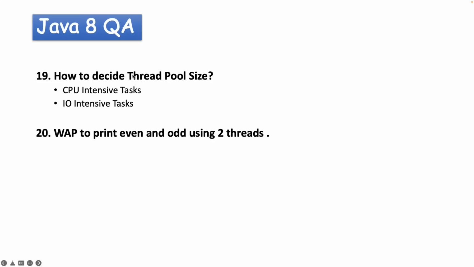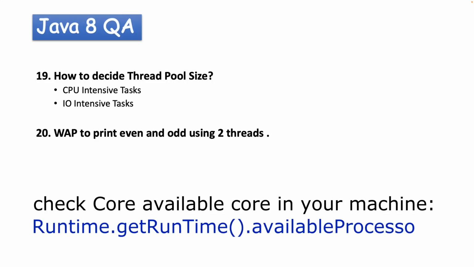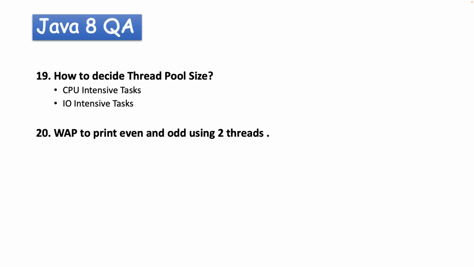It depends on the type of task you want to execute, whether it is a CPU intensive task or an IO intensive task. If you are using CPU intensive tasks such as a cryptographic hash function, then the max thread pool size should be equal to the number of cores in your processor. For example, a 4-core processor can only run 4 threads at a time. So the thread pool size should be 4 for any CPU intensive task. But if you are using any IO intensive task such as a database operation or HTTP call, where a thread has a tendency to wait after requesting resources, in such a case the max thread pool size should be larger than the number of processor cores.